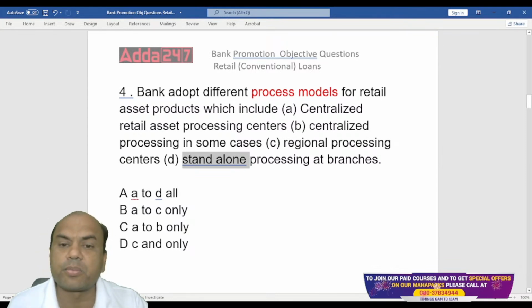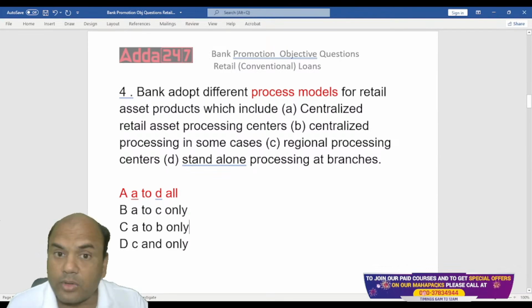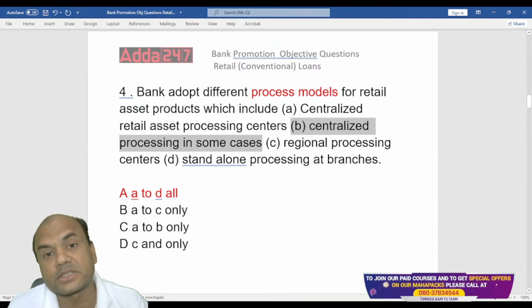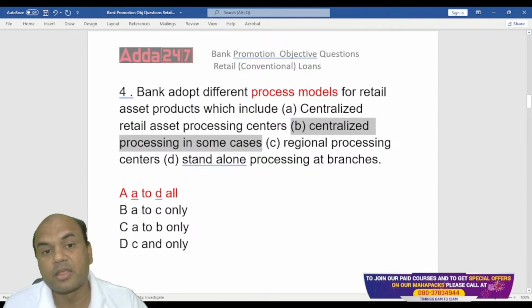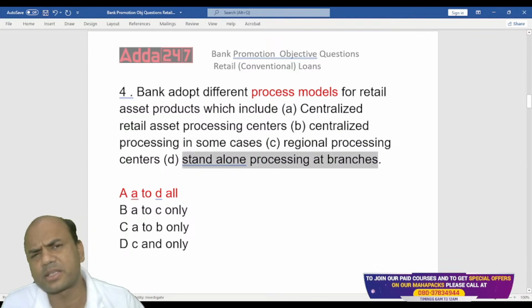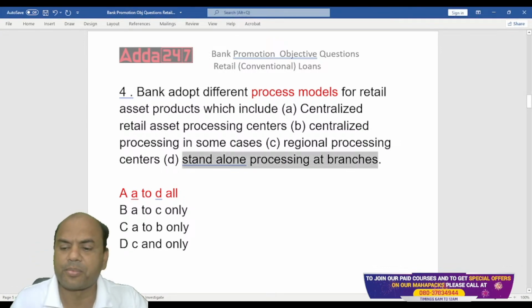So now the answer is what? Banks adopt which of the processing models? Banks adopt all of them, A to D, depending on what type of bank it is and what your structure is. Although I'll say the majority of banks are now on central processing units. Majority of banks, both assets and liabilities, are processed at the central level nowadays. But majority, I don't say all. There are some banks which are still on standalone processing. Many banks are there, smaller banks generally. Okay, next one.